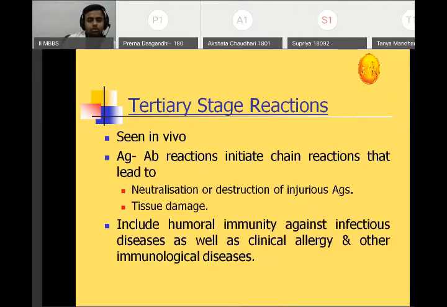Now, the tertiary stage. So it is an in vivo test, definitely. It is an antigen-antibody reaction that initiates a chain reaction that leads to neutralization or destruction of the injurious antigens. Okay, it may lead to tissue damage. So in tertiary stage reaction, it includes the humoral immunity against infectious disease as well as clinical allergy and other immunological diseases.